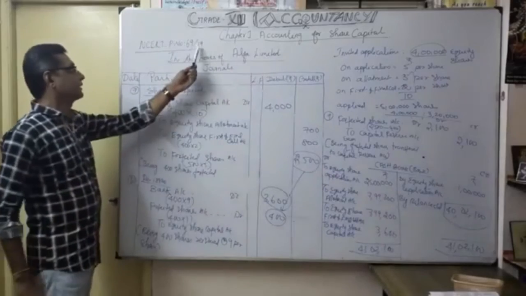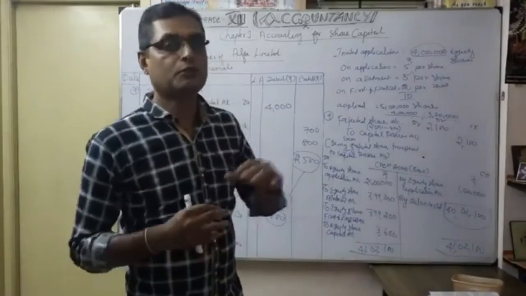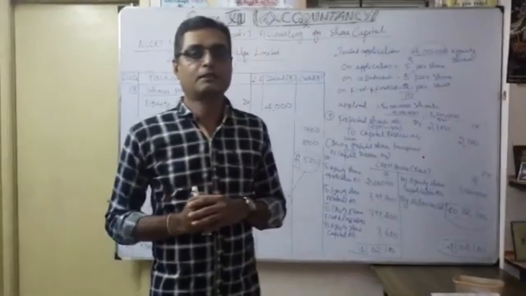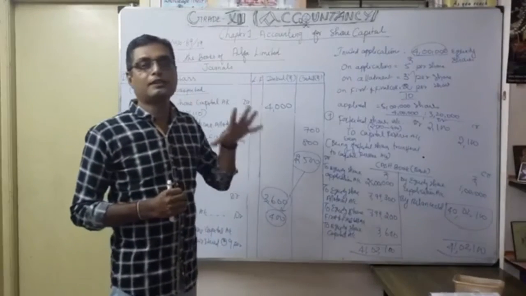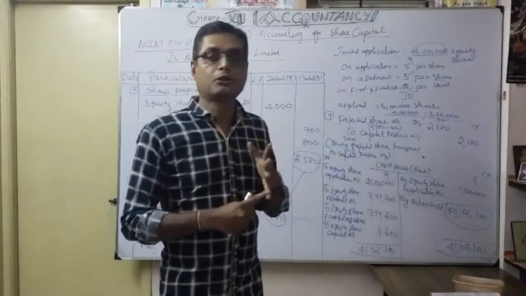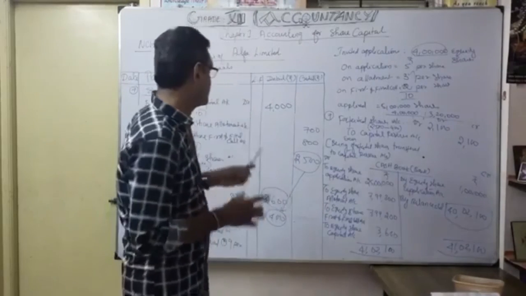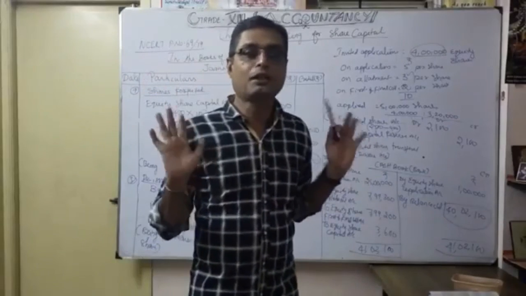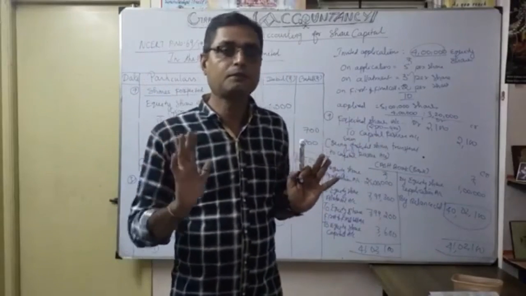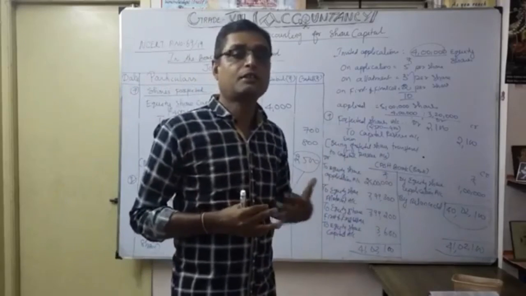Exercise number 19, page number 69. You should work it out within 10 minutes at maximum. For that you have to practice for our main exam, the board exam. Likewise, you have to know very clearly how to do the pro rata basis. Thereafter, where you have to go into premium, whenever there is premium you should be very careful. In this problem, it is issued at par, so no confusion. Suppose it is issued at premium, how are you going to do it? That was discussed in detail in our earlier discussion. So accordingly you have to practice.